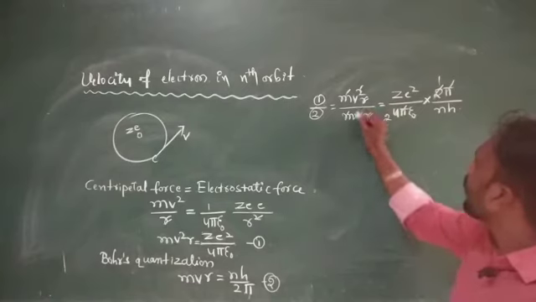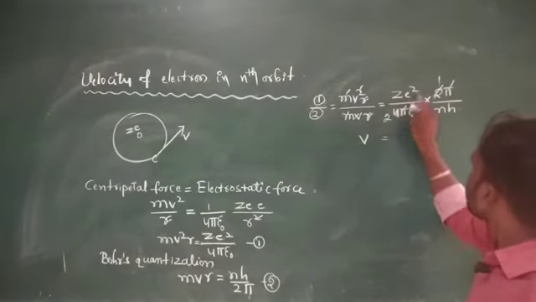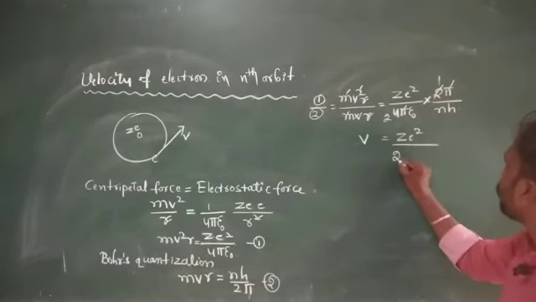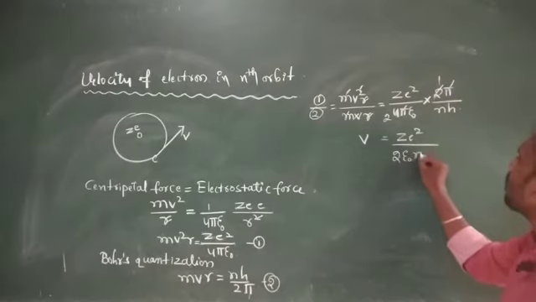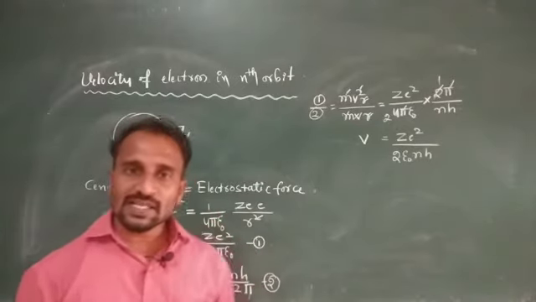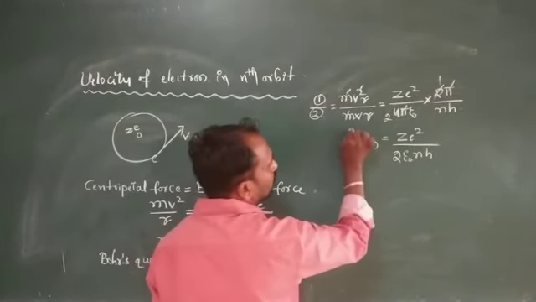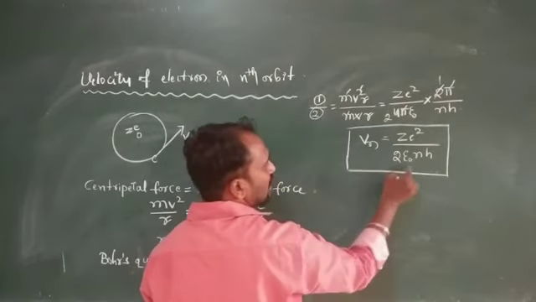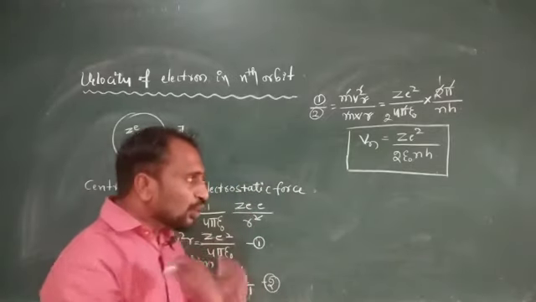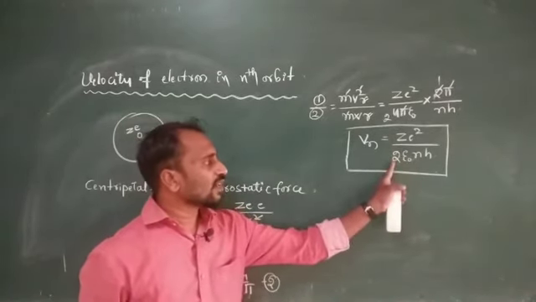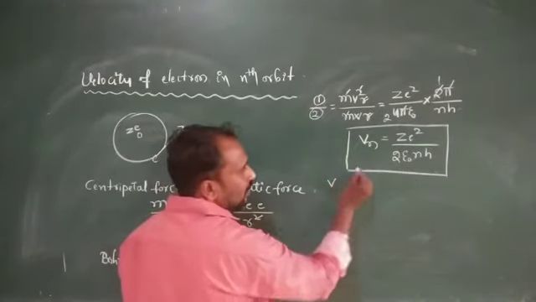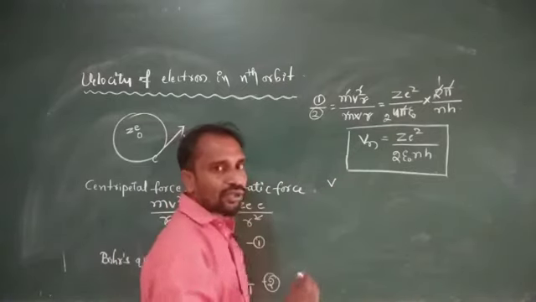So finally we will get v is equal to Z e square divided by 2 epsilon naught n h. We consider this the equation of velocity in the nth orbit. Suppose we consider the first orbit, n value is 1; second orbit, n value is 2; and up to the nth orbit, v is Z e square divided by 2 epsilon naught n h. I will write a simple form of this, the velocity of an electron in the nth orbit.